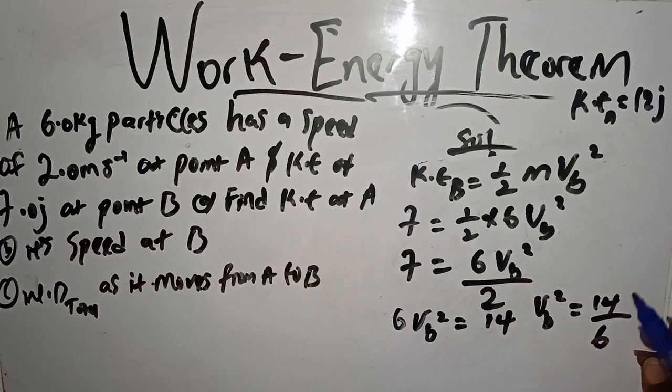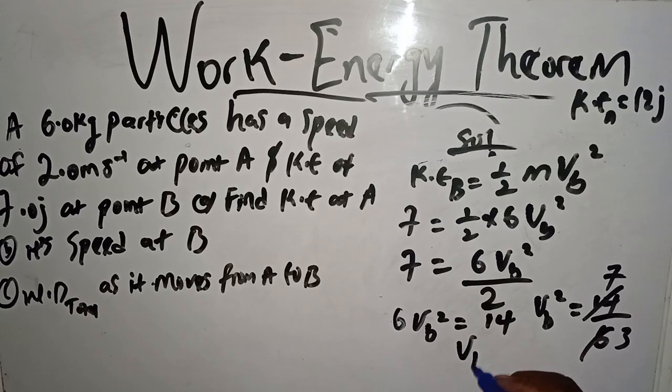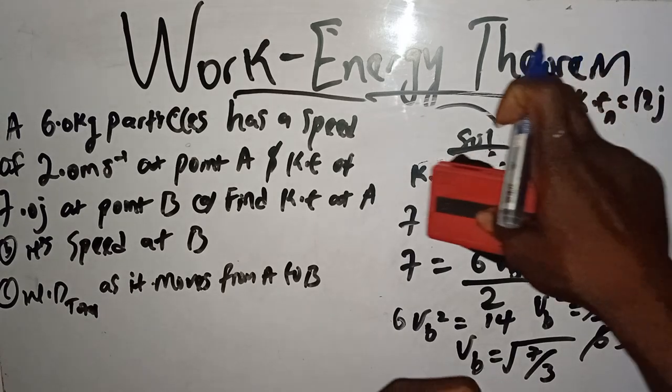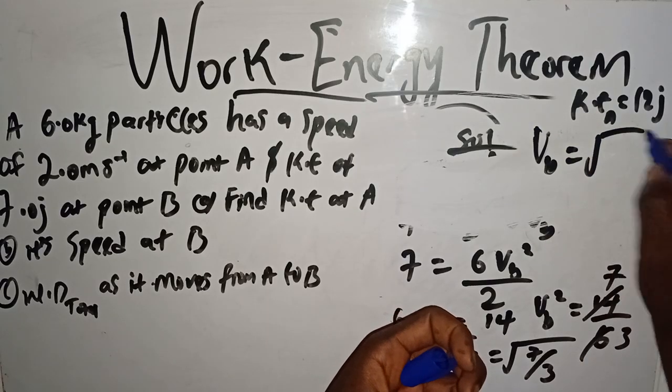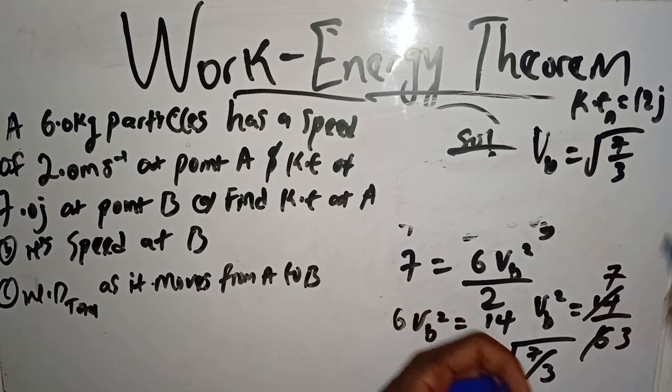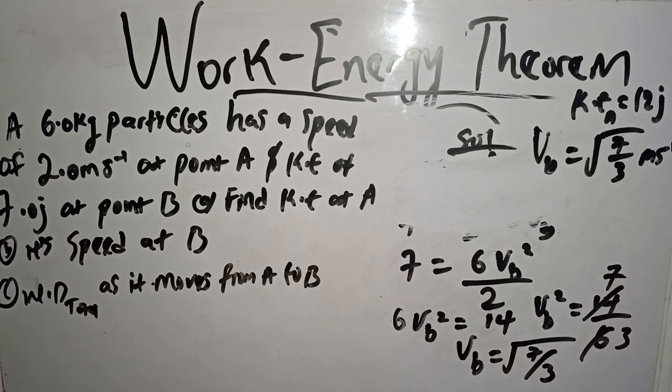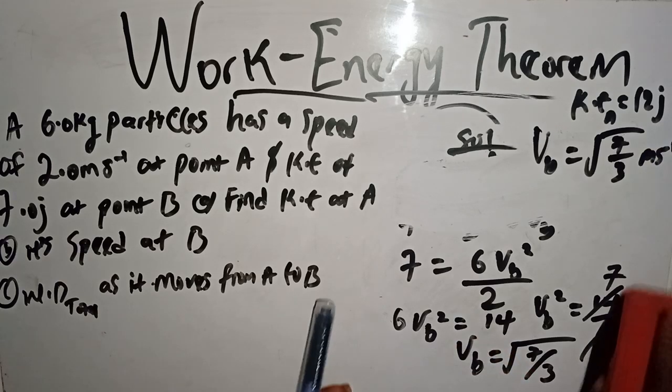Dividing by 2, vb square is 7 over 3. That means vb equals root 7 over 3. So our velocity at B, vb equals root 7 over 3 meters per second. Let's also keep that aside.